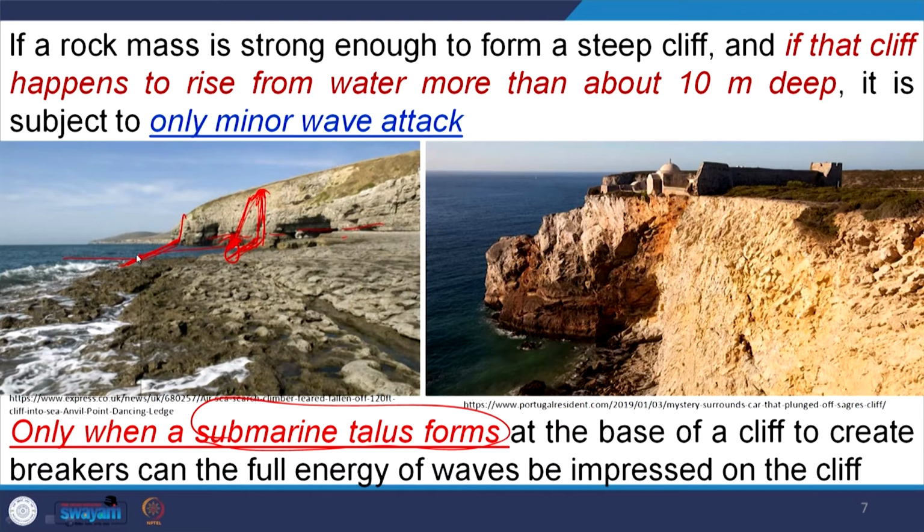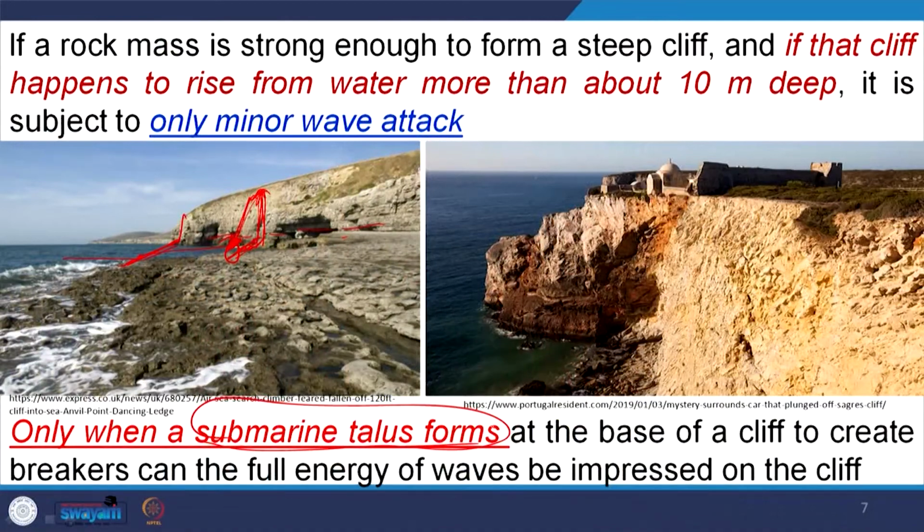Once the wave breaks here, this breaking wave becomes more furious and more effective for erosional processes. So, if a submarine talus forms at the base of the cliff to create breakers, only then can the full energy of waves be impressed on this cliff. Some of this energy is absorbed here, and the wave hits the vertical cliff less.